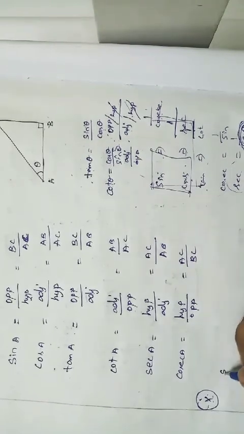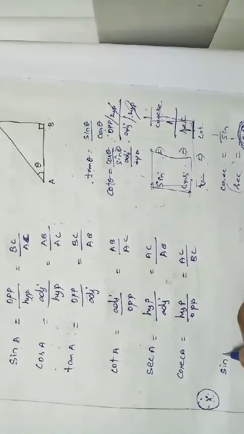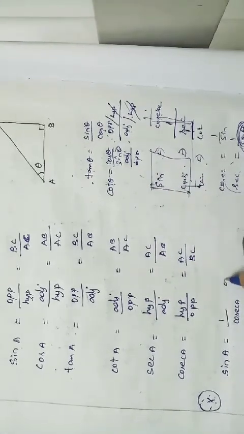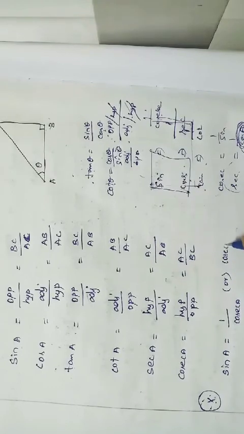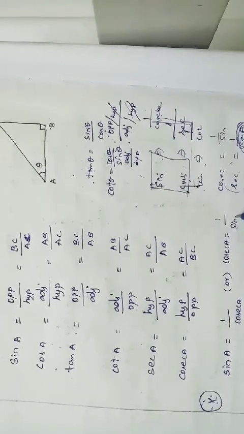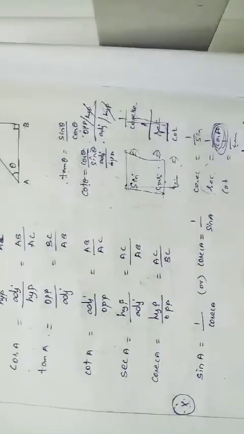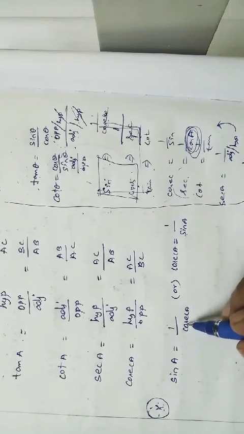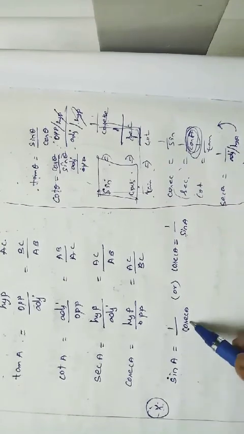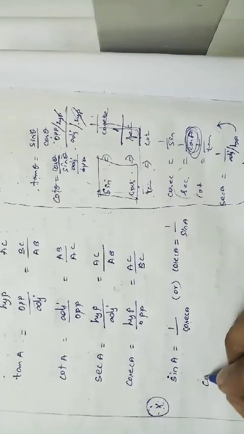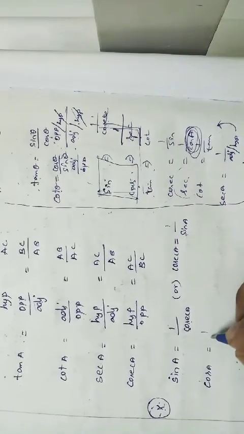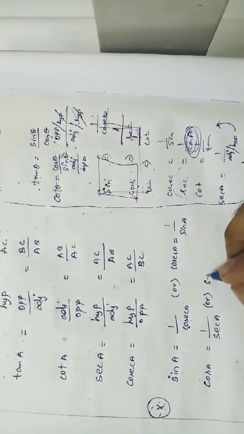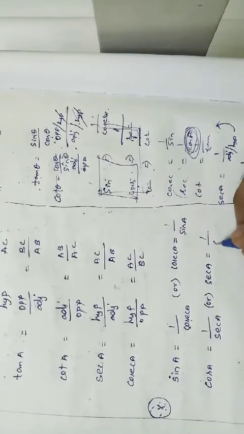So sin A is nothing but, how can we write it? Sin A is equal to 1 by cosec A, right? Or cosec A is equal to 1 by sin A, right? Sin A equal to 1 by cosec A, and cosec A is equal to just the reciprocal, 1 by sin A. Next one is cos A. Cos A is equal to 1 by sec A, or sec A is equal to 1 by cos A, right?